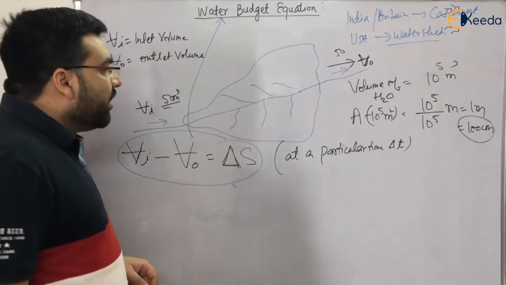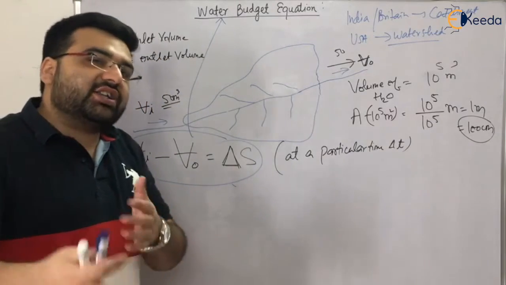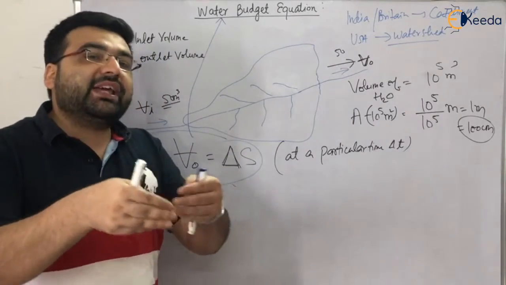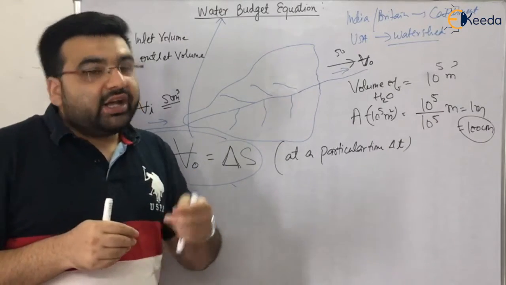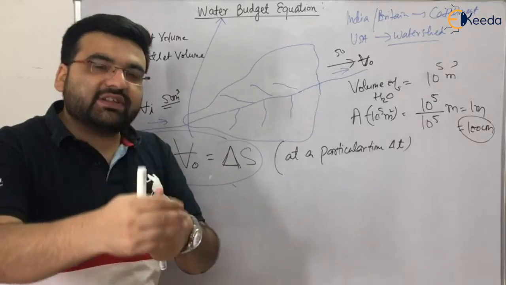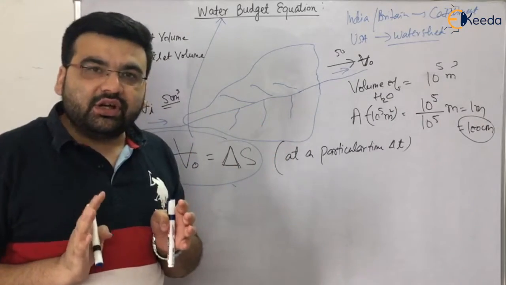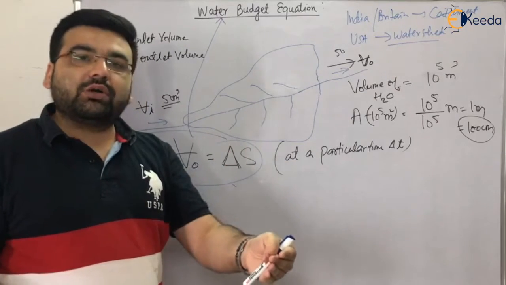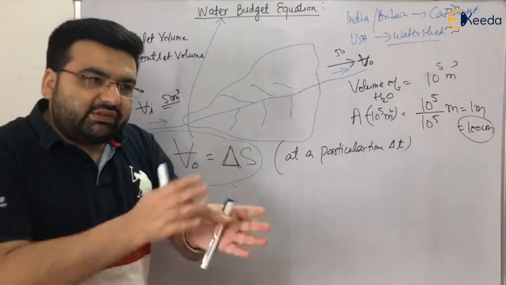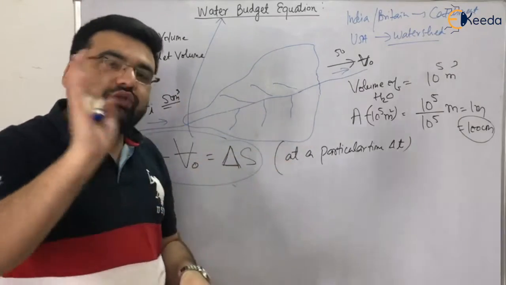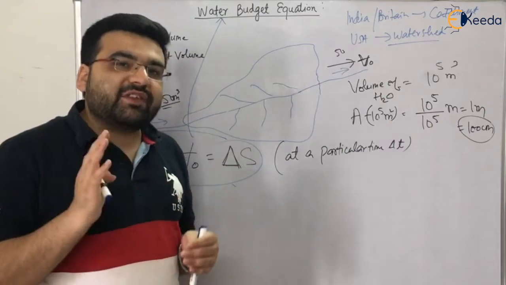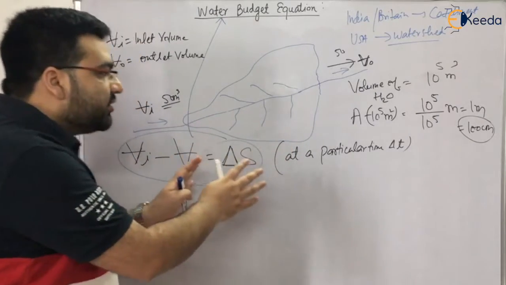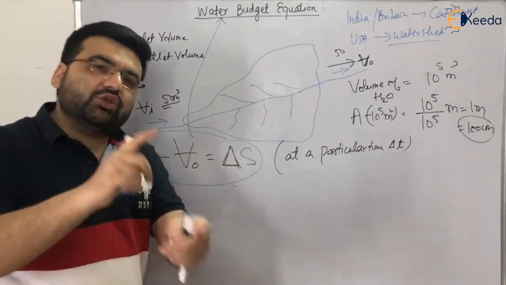The second thing is that, suppose in the question discharge is given to you. Now you know that in hydrology we frequently make use of units. In irrigation also, if you are stuck with some numerical, just check the units, you will get the answer. Even in environmental engineering, in the activated sludge process and the oxidation pond process, a lot of numericals are there. Even if you are stuck somewhere, just compare the units, you will get the answer. It has happened with me a lot of times that I got stuck in a numerical, I compared the units, and I got the answer. Similarly here also, if you get stuck somewhere, compare the units, you will get the answer, right?